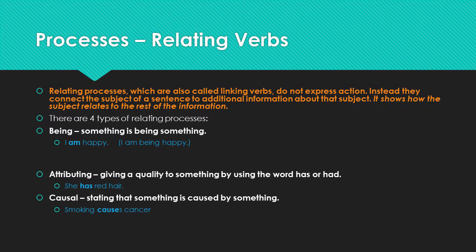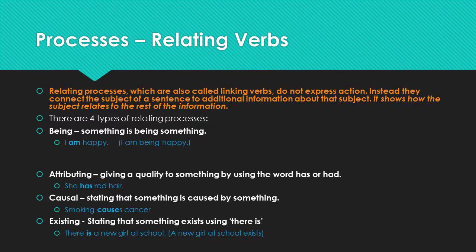The final two relating processes that are usually less important for narratives include causal processes that state something is caused by something else, like smoking causes cancer, and existing processes that state something just exists. Usually these types of processes come in the form of there is, where is is the process, or there are. In that case, are is the process. There is a new girl at school. In other words, a new girl exists at school.